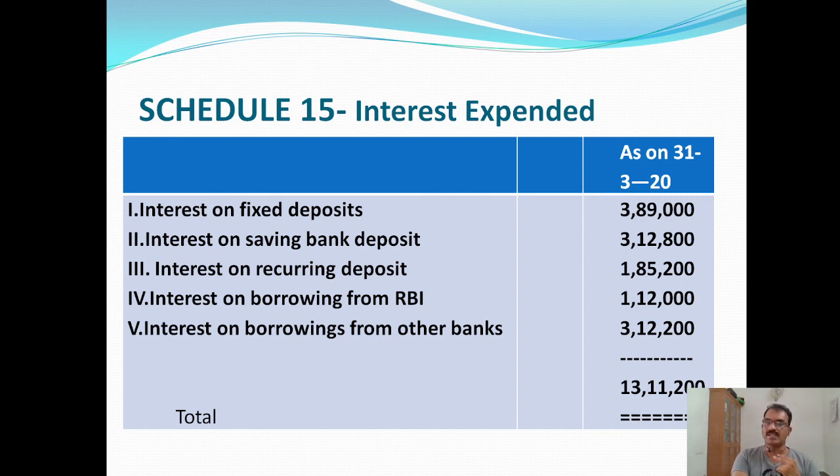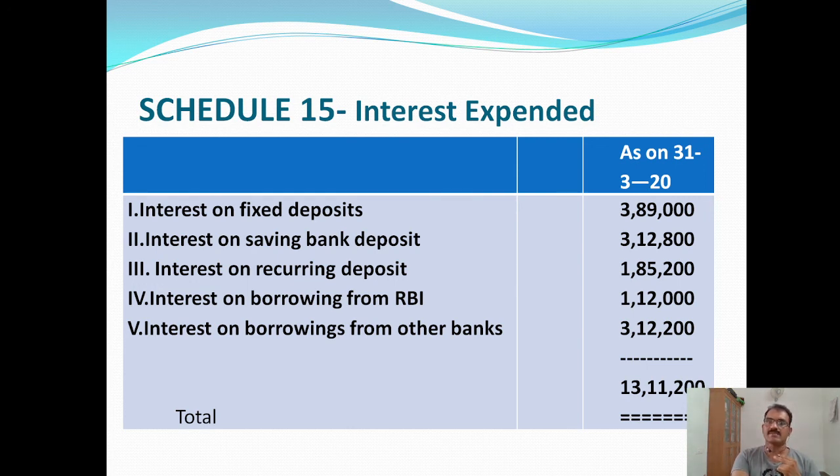Okay, first item, interest on fixed deposit, 3,89,000. When the bank accepts deposits from the customers, the bank has to pay interest on the deposit. So as far as the bank is concerned, interest on deposit is an expense. Interest on fixed deposit, 3,89,000.